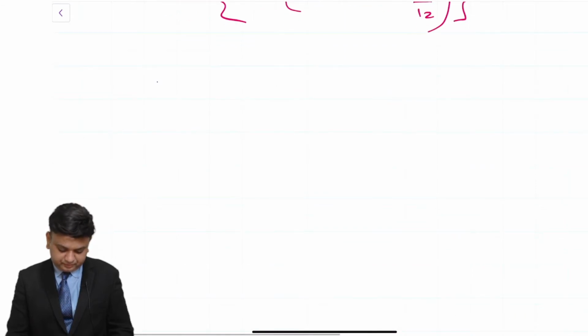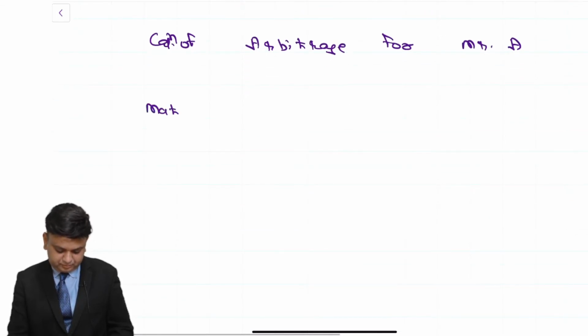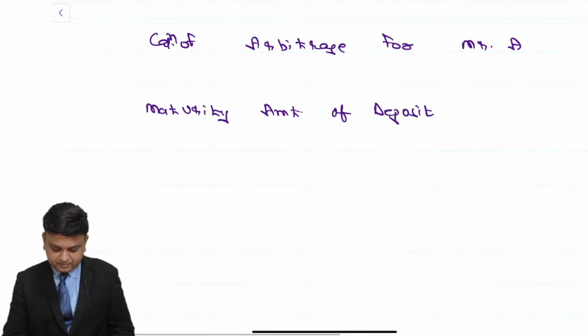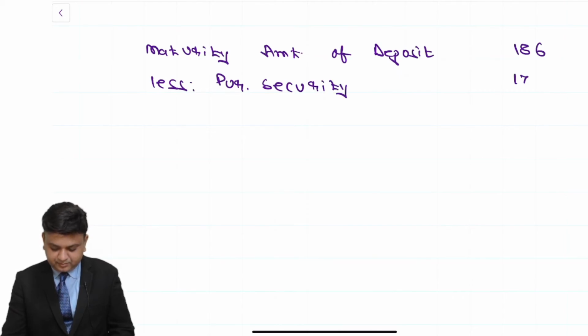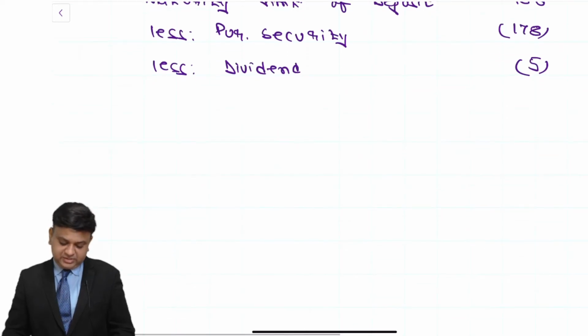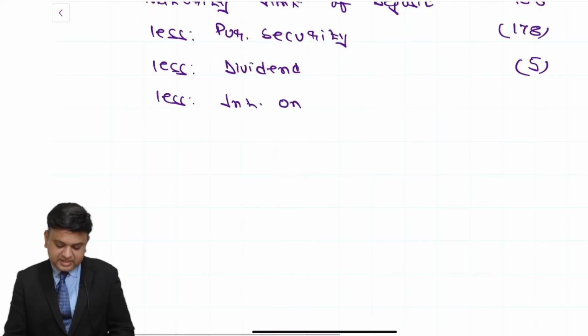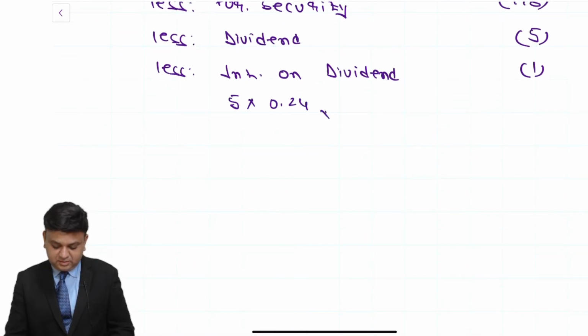With paragraph write down, calculation of arbitrage for Mr. A. Maturity amount of deposit 186 less purchase security 178 for refunding, less dividend rupees 5 which lender could have received, less interest on dividend, again that lender could have received 5 rupees into 24% into 10 divided by 12.